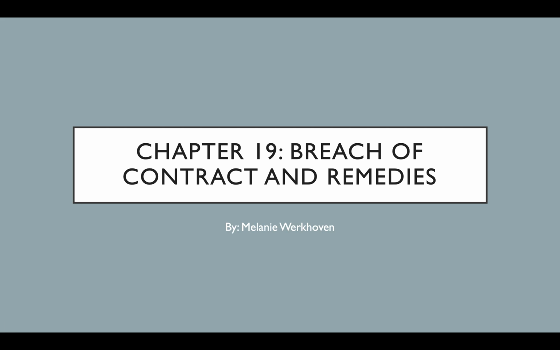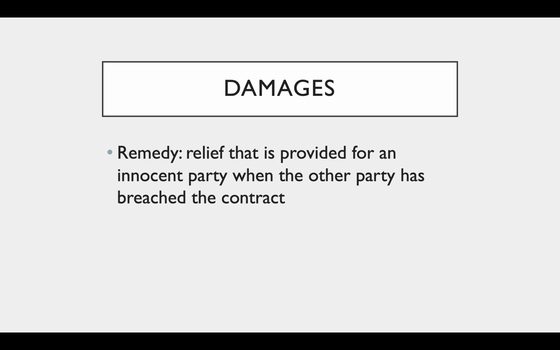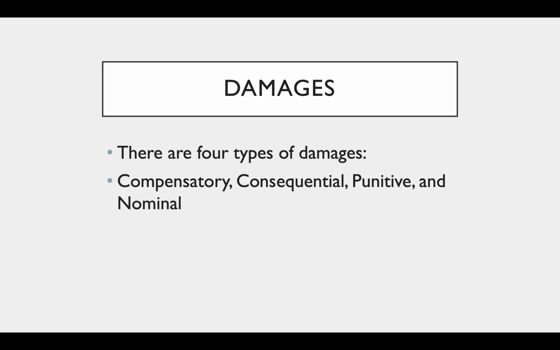Chapter 19: Breach of Contract and Remedies. There are multiple parts to this chapter, but the first one is damages. Remedy is relief that is provided for an innocent party when the other party has breached the contract. There are 4 types of damages: compensatory, consequential, punitive, and nominal.